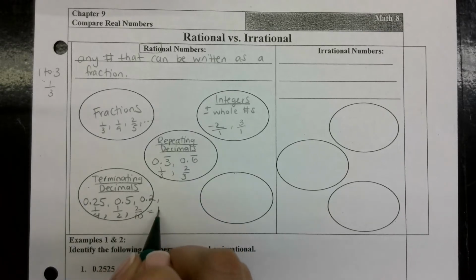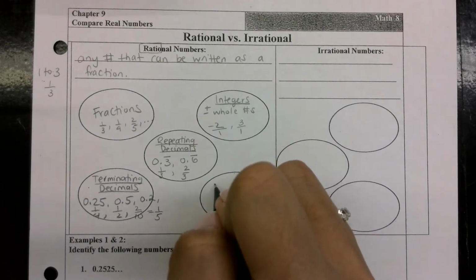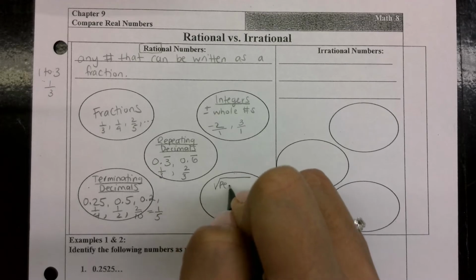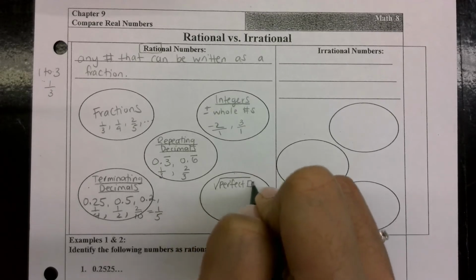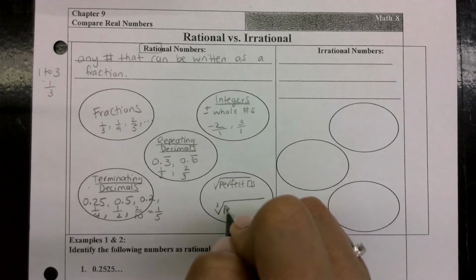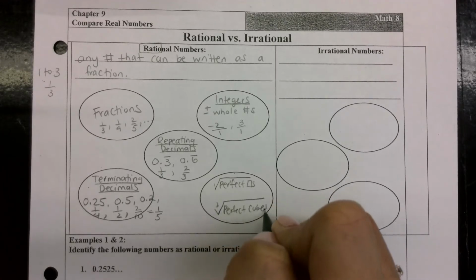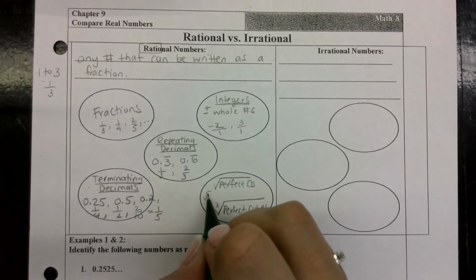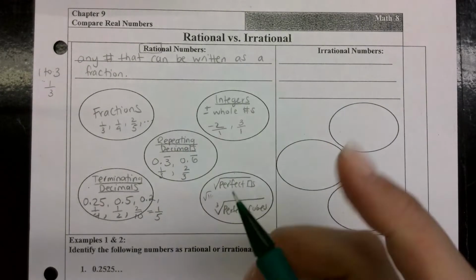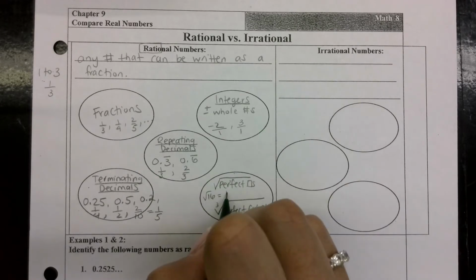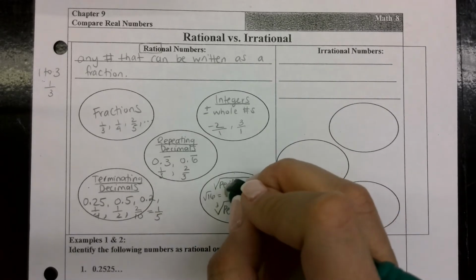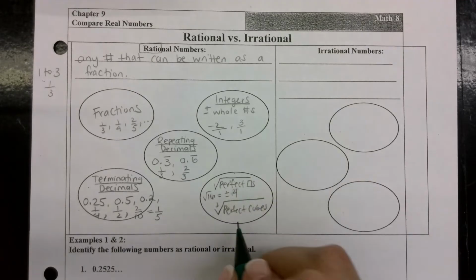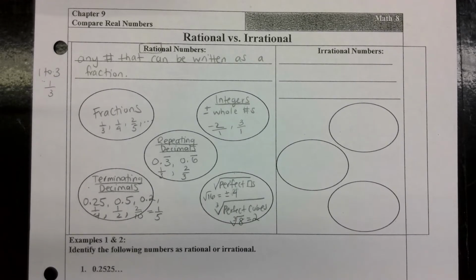1 over 5. Perfect. And then finally, our last type of rational number are the square roots of perfect squares, or the cube roots of perfect cubes. For example, the square root of 16 is positive or negative 4. It gives me a whole number. The cube root of 8 is 2, right? I'm getting whole numbers back when I take the square root or the cube root of perfect squares and cubes.